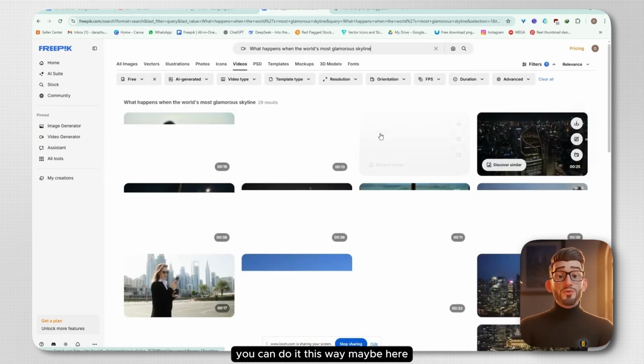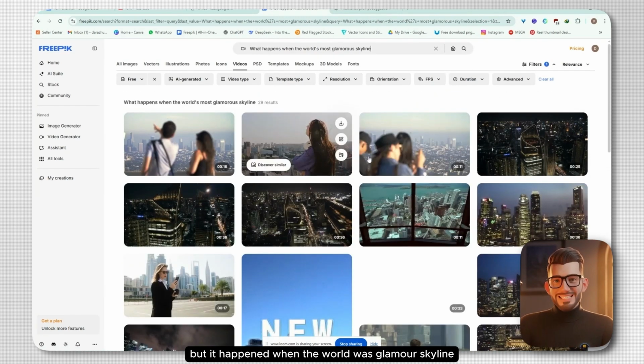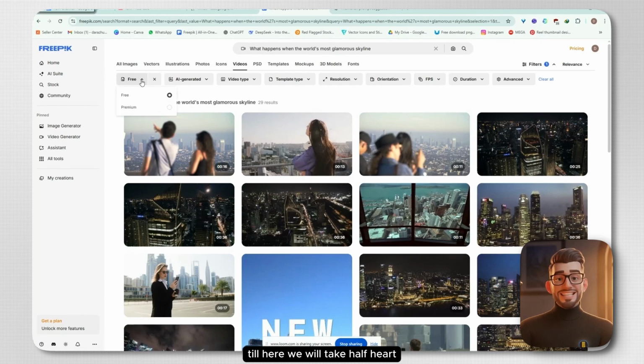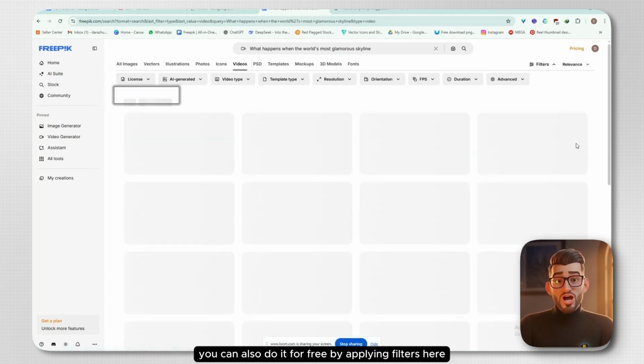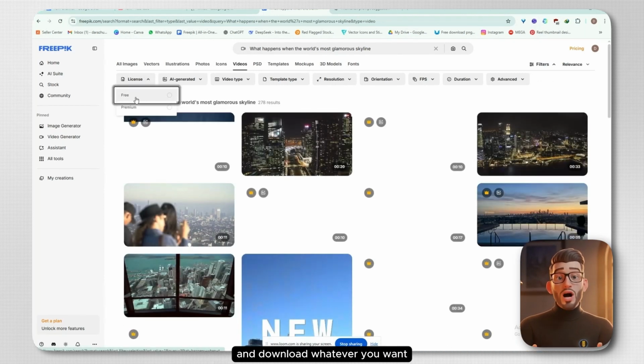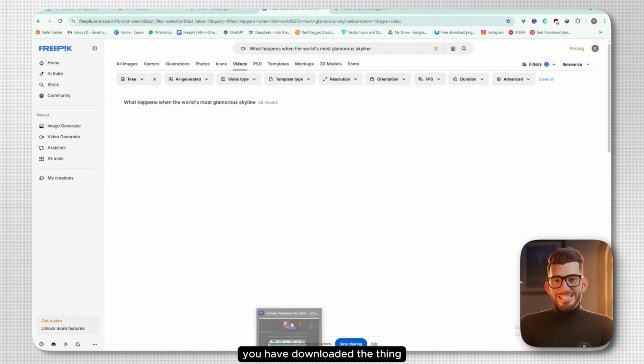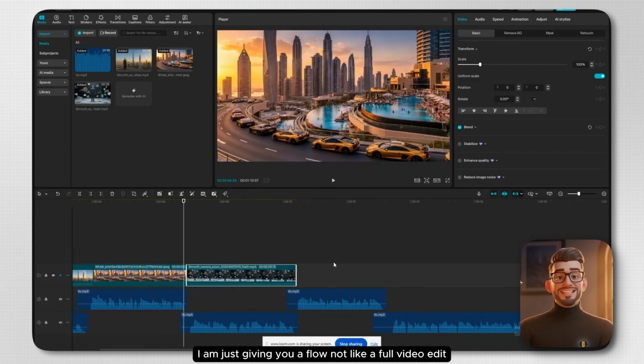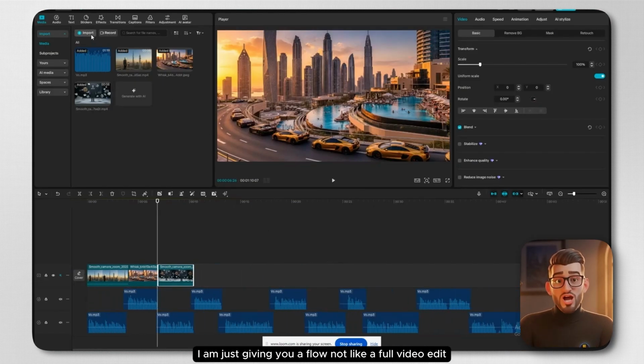You can do it this way, maybe here, but it happened when the world was glamour skyline. Till here, we will take half part. Look how well it performed here. You can also do it for free by applying filters here and download whatever you want. You have downloaded the thing according to your scenario. I am just giving you a flow, not like a full video edit. This is just a flow.